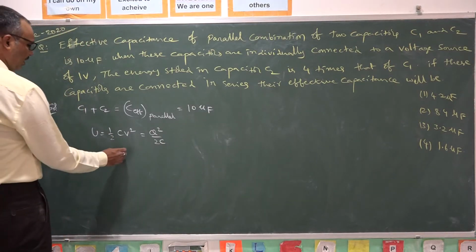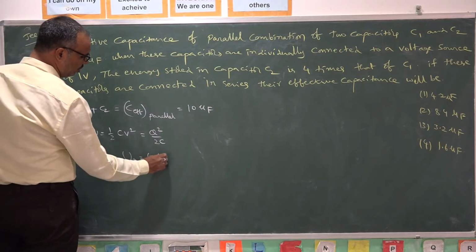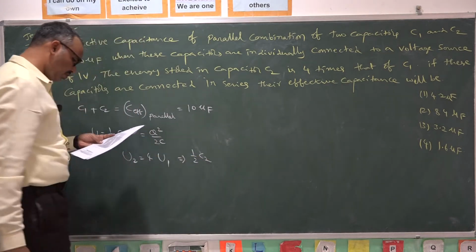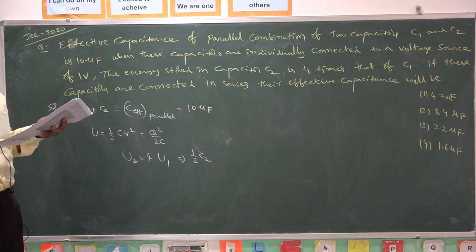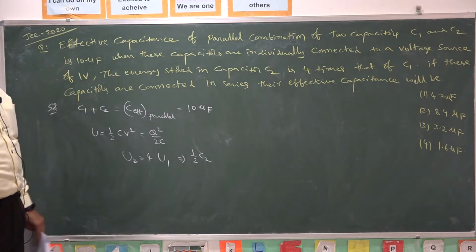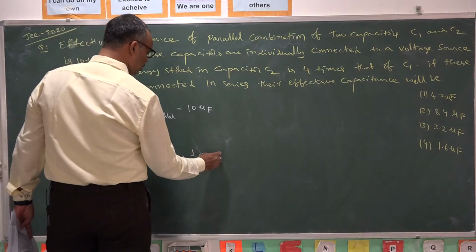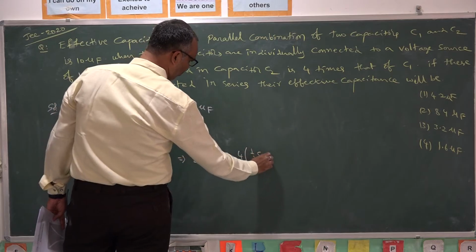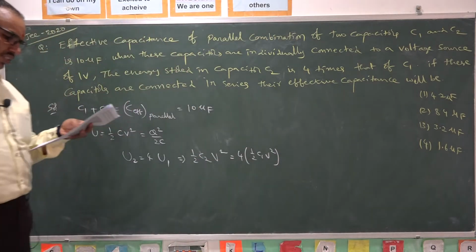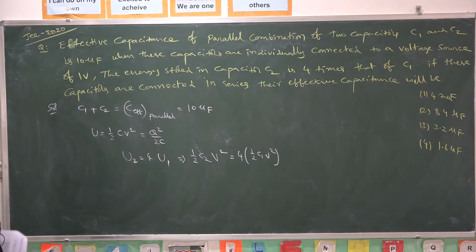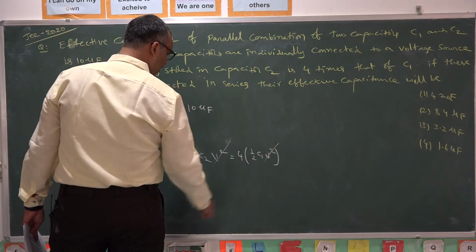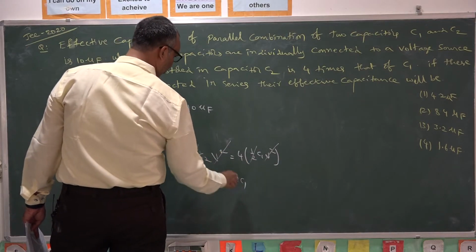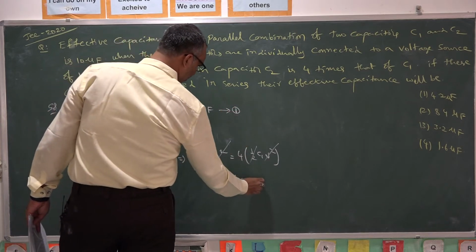So energy stored in second capacitor is 4 times of energy stored in first capacitor, which means half into C2 into the voltage across the second capacitor. As they are connected in parallel, both are having same voltage, so half C2 V square is equal to 4 times of half C1 V square. This is the condition given to us. So here V square gets cancelled, half gets cancelled, C2 is equal to 4C1. This is equation number 1, this is equation number 2.